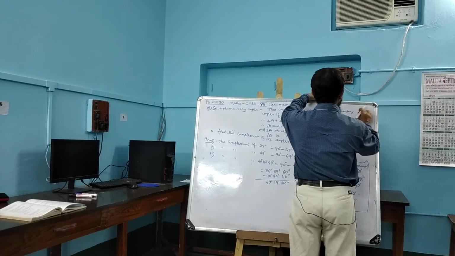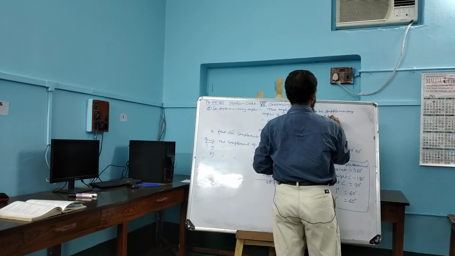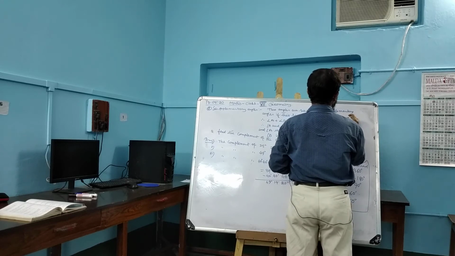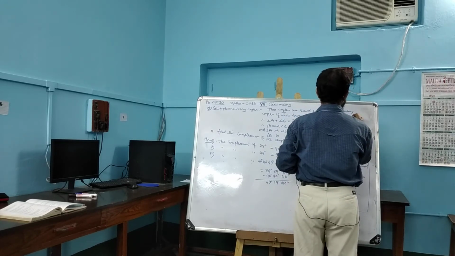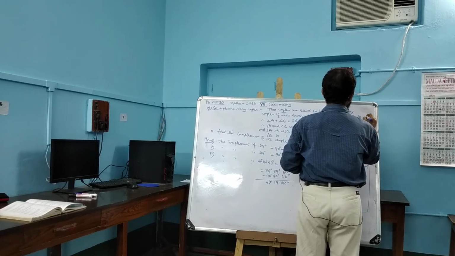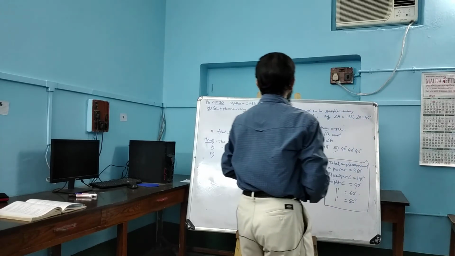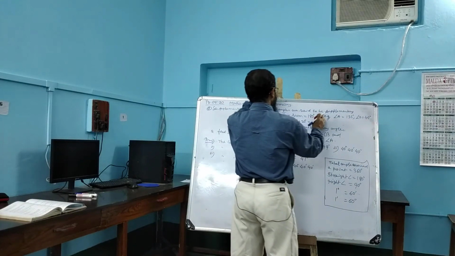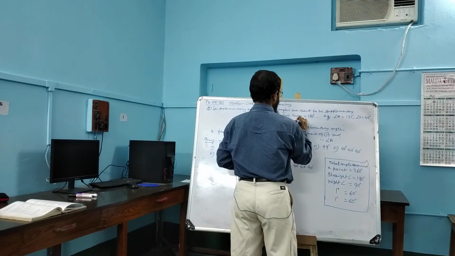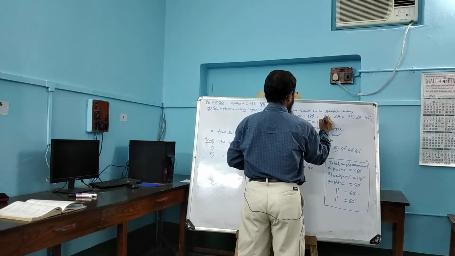Example: taking angle A equal to 135 degrees and angle B equal to 45 degrees, the sum of these two angles is 135 degrees plus 45 degrees equal to 180 degrees.